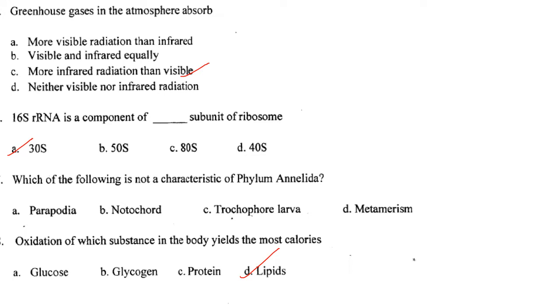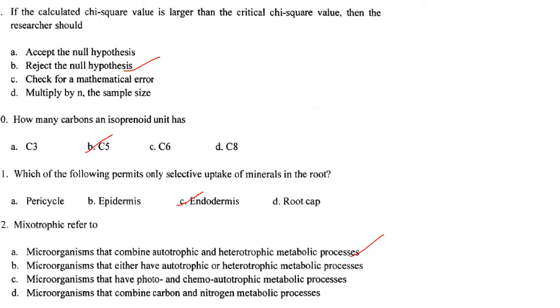Lipids have high energy content of 9 kilocalories per gram, while carbohydrates and proteins have 4 kilocalories per gram. Then, if the calculated chi-square value is larger than the critical chi-square value, then the researcher should reject the null hypothesis. Answer is option B. How many carbons does an isoprenoid unit have? It has 5 carbons. Option B. Which of the following permits only selective uptake of minerals in the root? It is the endodermis. Answer is option C.